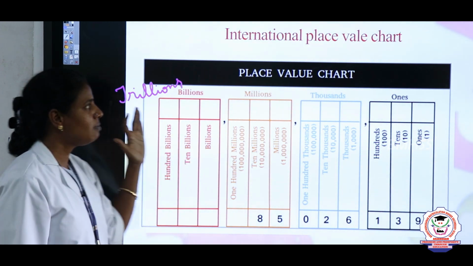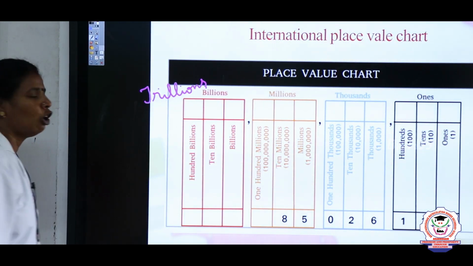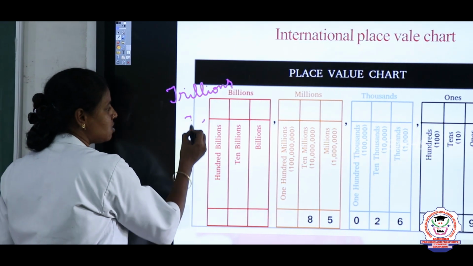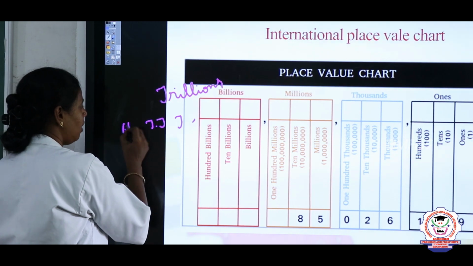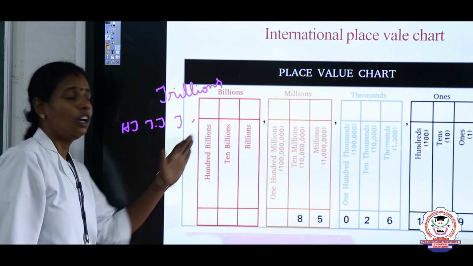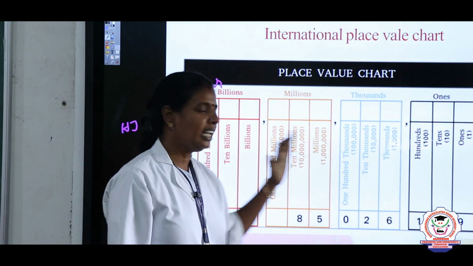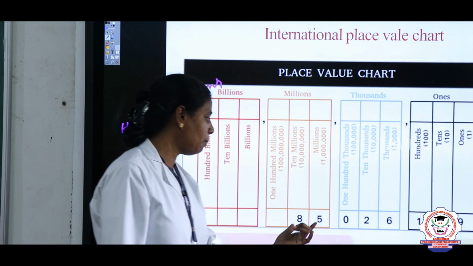So this is how the place value chart is given. Next to billions, the trillions place. In the trillions place also 3 digits are there. So place a comma here. Next trillion, then 10 trillions and then 100 trillions. So we are using this international system by placing commas like this. For example, there is a number they have given.